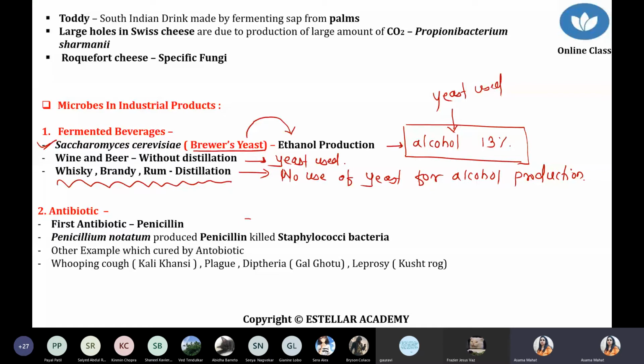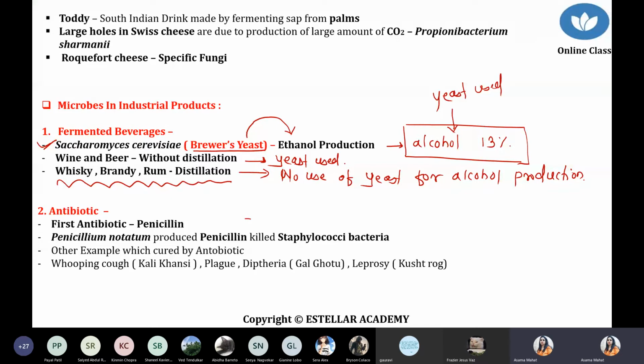So clearly here we are talking about Saccharomyces cerevisiae, which is used for bread preparation, also called baker's yeast. It is also used for alcohol production, for ethanol production. If you are using yeast, the fungus, for the production of liquor drinks, then you should maintain the alcohol concentration up to 13%. That is a product without distillation, without any further process. The best examples are beer and wine, which are products without distillation, made with the help of fungi.